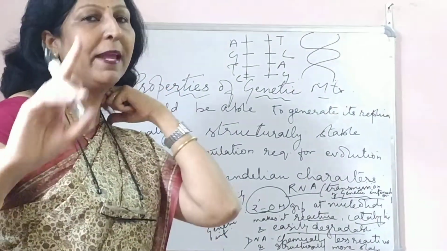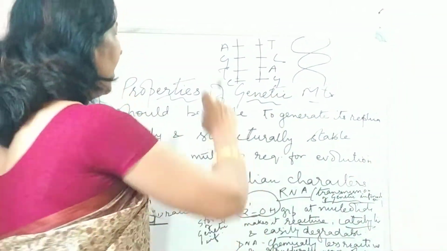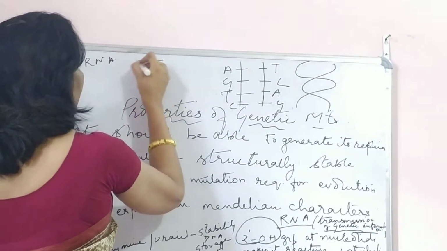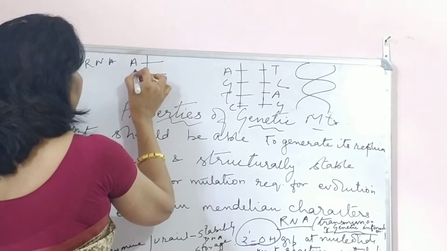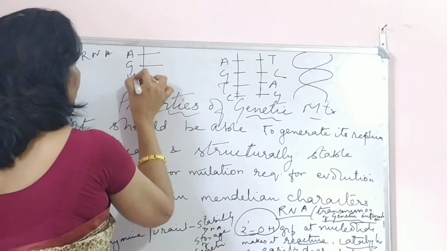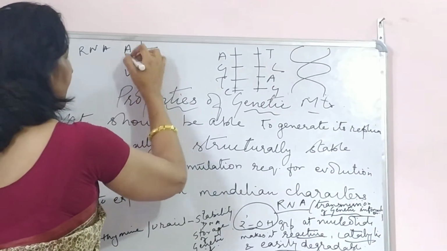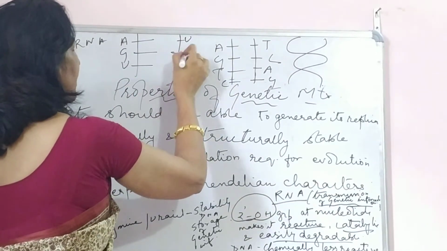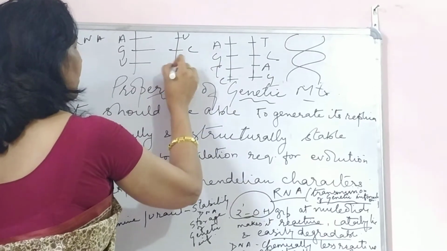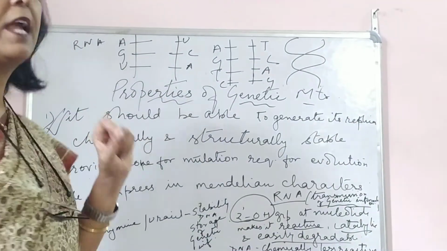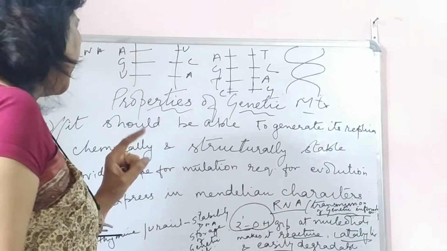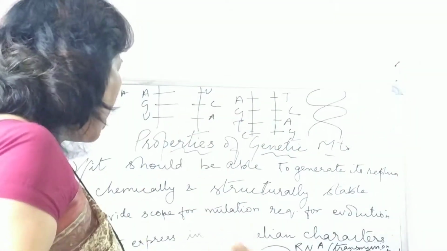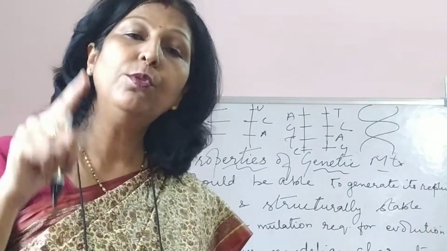So one difference between RNA and DNA is that when I am talking about an RNA strand, suppose here it will be adenine. Suppose it is guanine, then it will be uracil. So adenine, suppose it has to form a replica, it will pair with uracil. Guanine will form cytosine and uracil will form adenine. So thymine is replaced by uracil in RNA. So the presence of thymine in DNA also provides stability to DNA.